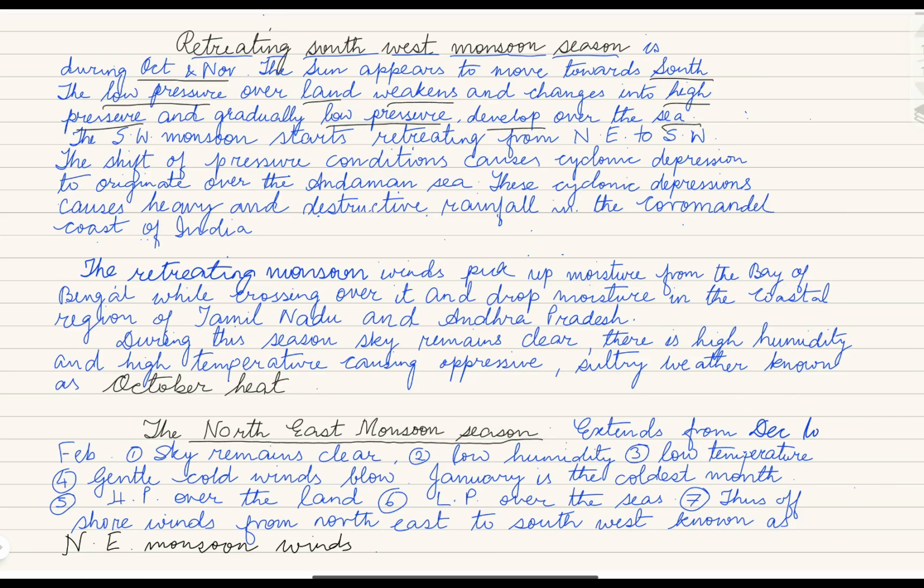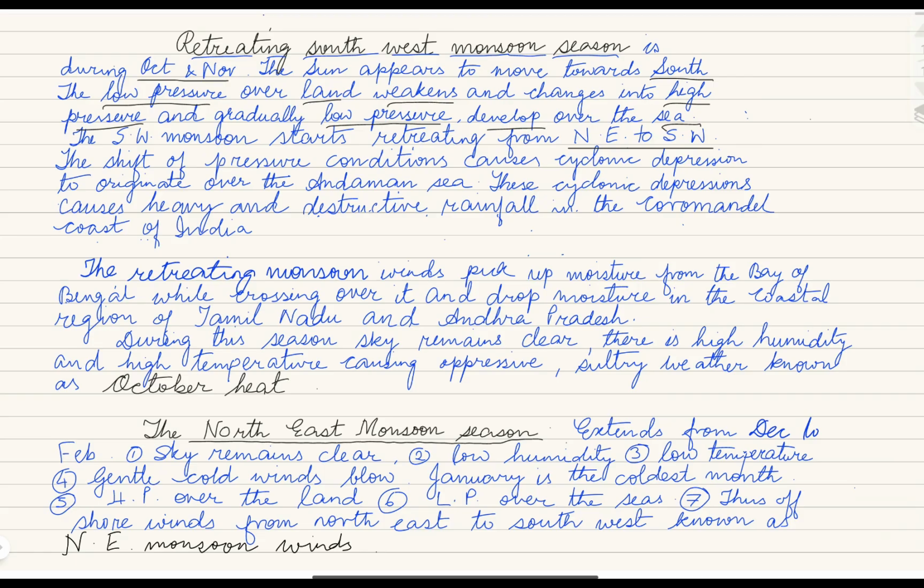The southwest monsoon starts retreating from northeast to southwest. Over the land, high pressure is developing, and over the sea, low pressure is developing. So the southwest monsoon now starts pushing back.